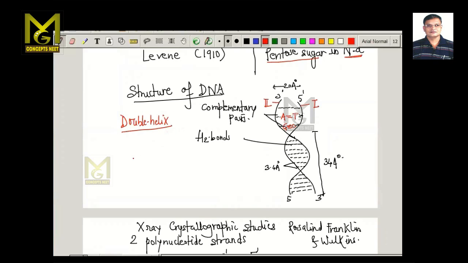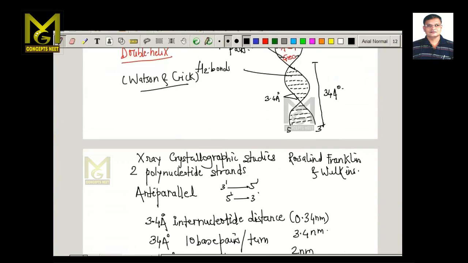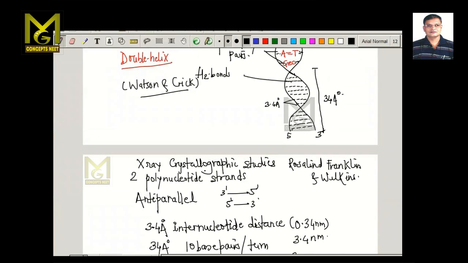So the structure of DNA is given as the Watson and Crick model of DNA, but it was based on the X-ray crystallographic studies of Franklin and Wilkins. Please remember this. It was based on the X-ray crystallographic studies of Franklin and Wilkins.